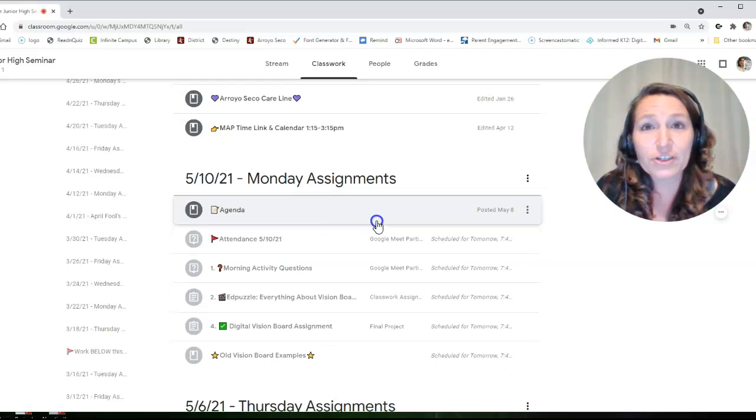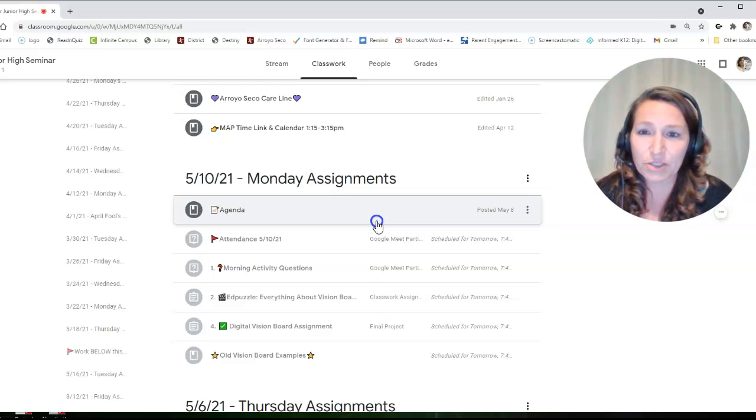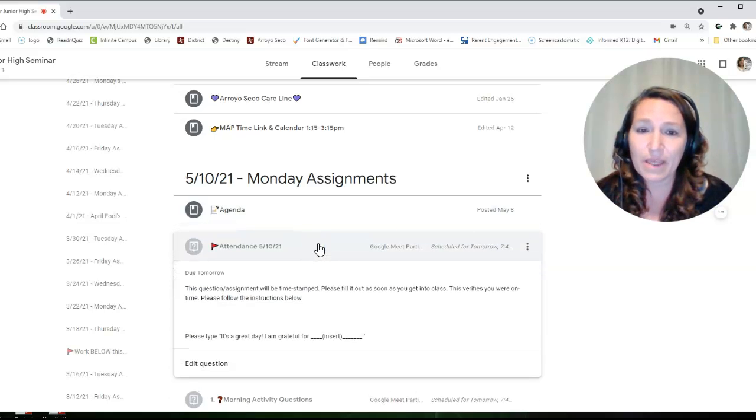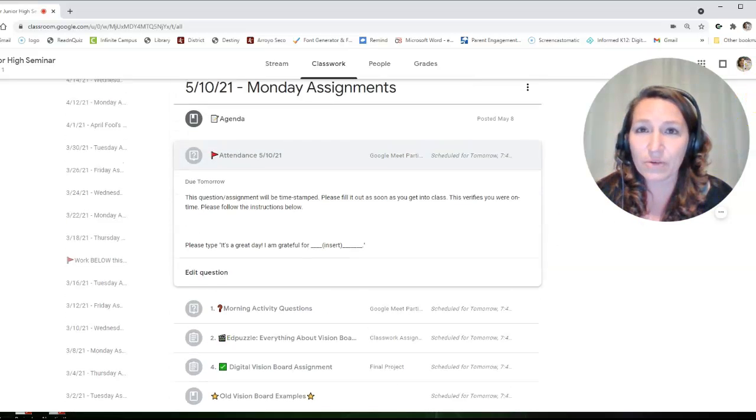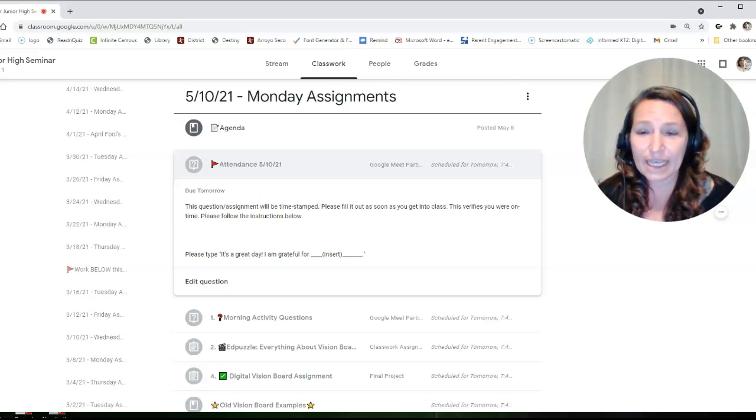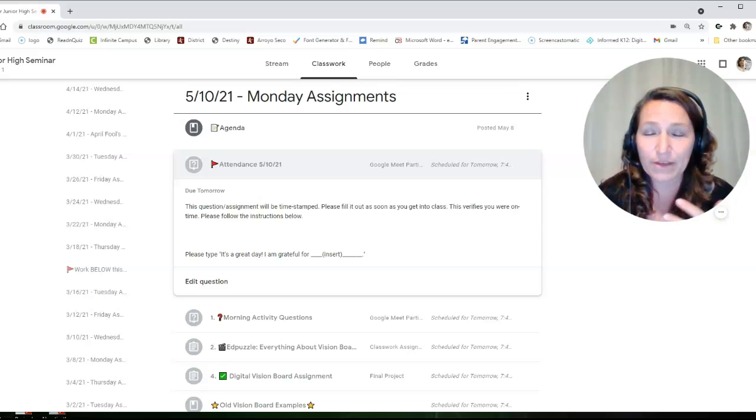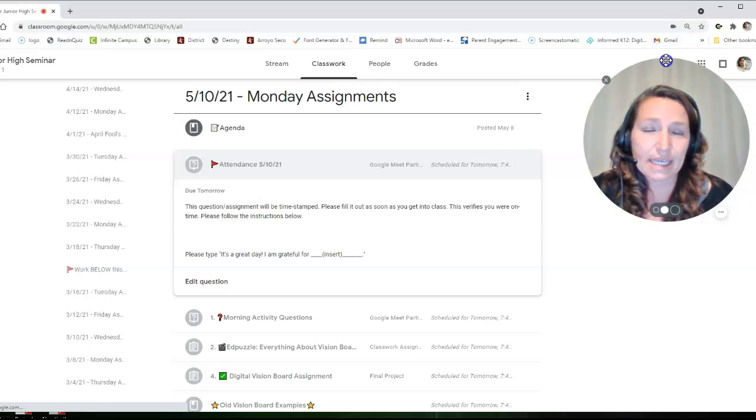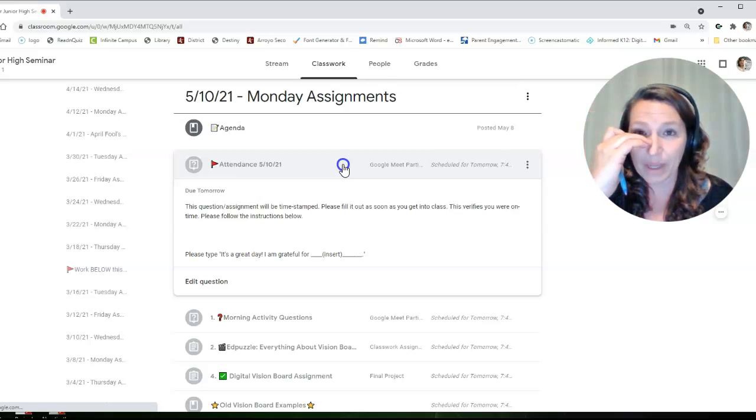Okay, the very first thing you need to do so that you get marked here, just in case the teacher covering marks you absent, is fill out the attendance form. So why don't you go in right now and answer that question? I would just pause the video and answer this question. It's a great day. I am grateful for blank. Go ahead and put that in. Make sure you do that right at the start of class because it is time-stamped. That is how I'm going to verify my attendance today, just in case the teacher covering does it incorrectly. So be sure you fill that out. And again, it is time-stamped, so I will know when you filled it out.